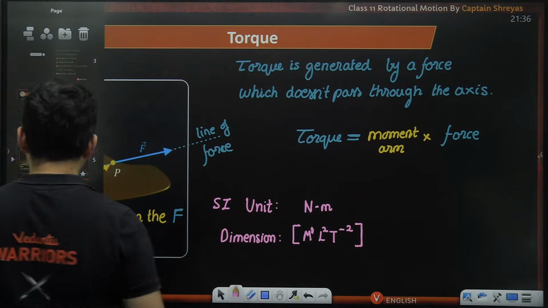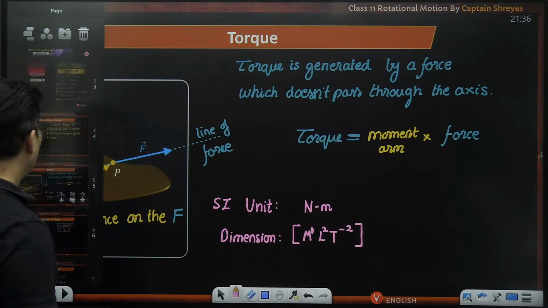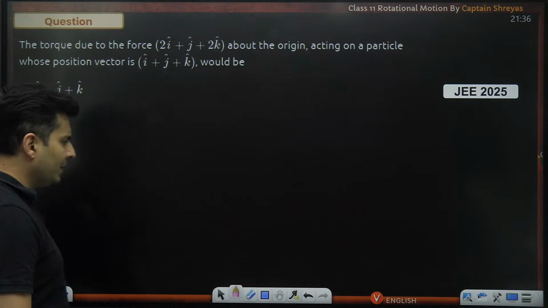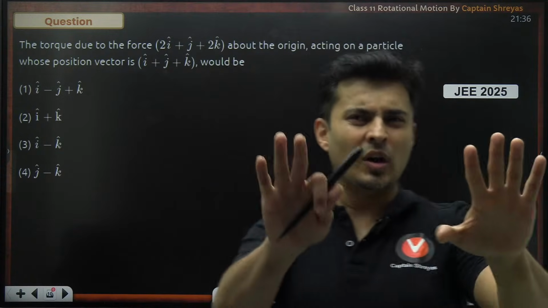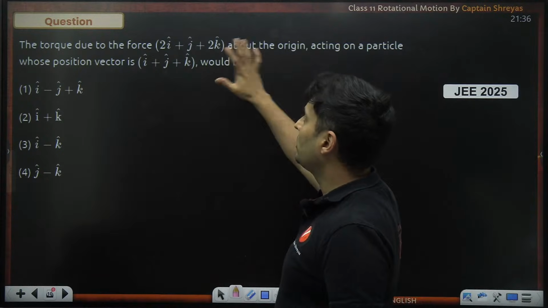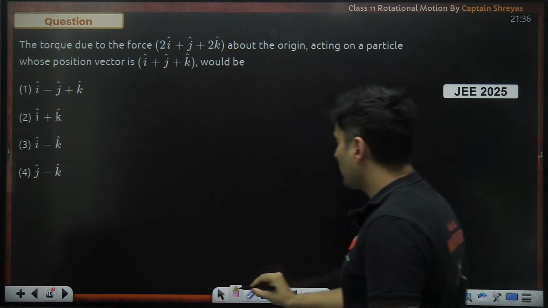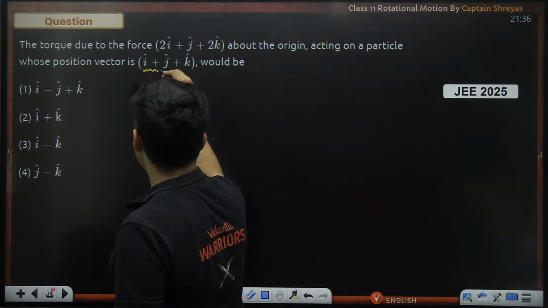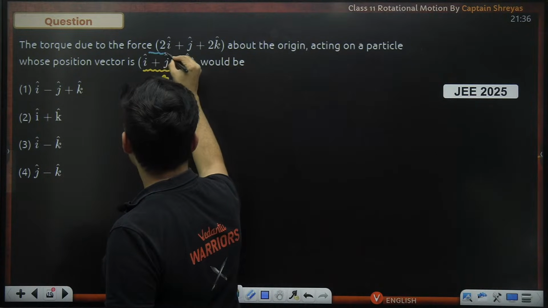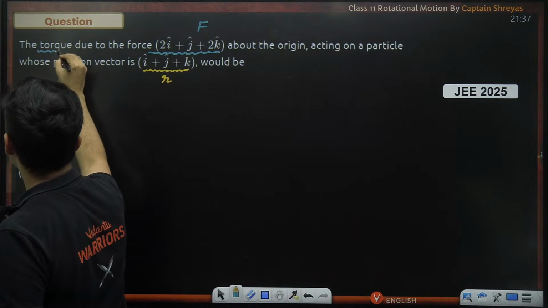Yes, perfect. So now that we have understood direction of torque, value, everything, maybe we can solve some questions, starting with a direct JEE question only, and then I will go to some other questions. Because cross product is something which you have learned in the vectors chapter already. The torque of the force about the origin where the position vector is, how much will it be? So what is given? This is basically your position vector. This quantity that you are seeing over here is obviously your force vector. And what they are asking is how much is the torque?